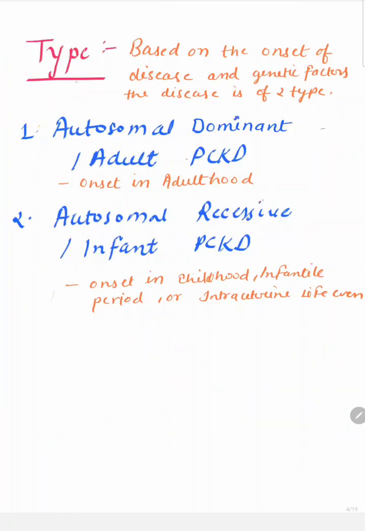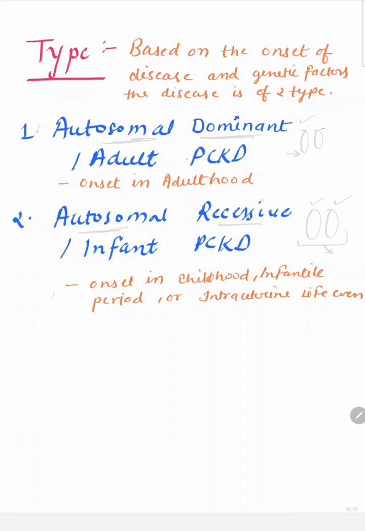Because polycystic kidney disease is a genetic disease, it is mainly of two types. It is the autosomal dominant type and the autosomal recessive type. What is autosomal dominant? Where only one of the alleles is required to give symptoms or progression of disease. And what is a recessive disease? Where mutation in both of the alleles is required to give the clinical picture.